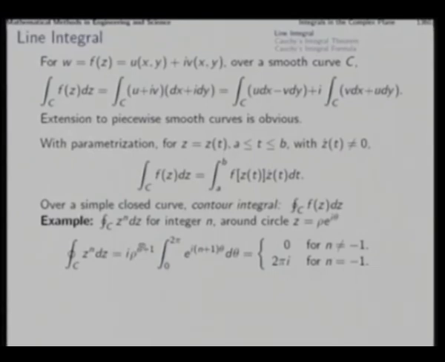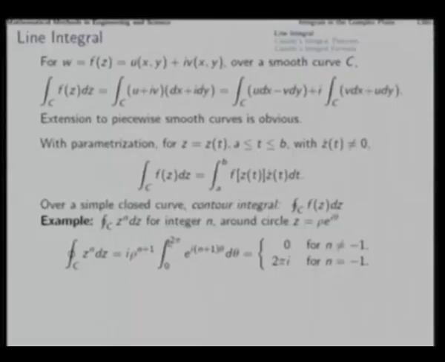So, rho to the power n plus 1, and since rho is constant, it is a circular contour, that we can take outside the integral sign, and then similarly e to the power i theta, n powers of that come from here and 1 power comes from here. So, e to the power i theta also is raised to n plus 1 power, and in the derivative of this factor i comes, which is here.